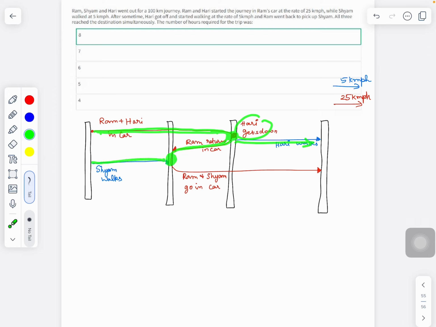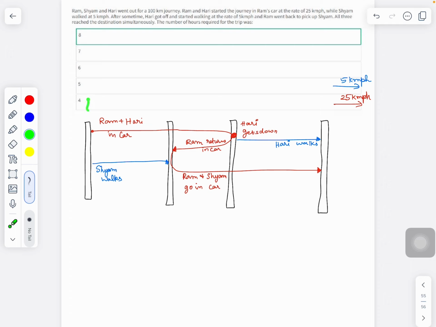Shyam, by then, would have walked all the way here. By the time Ram drops Hari and comes back here, Shyam would have walked until this particular part. And Ram picks up Shyam, and Ram and Shyam are going in car. Hari reaches this destination, and Ram and Shyam reach this destination in the car. All three of them reach the destination at the same time.